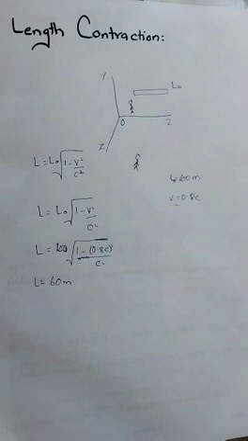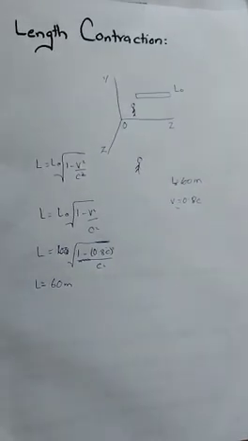What we concluded is that length is a relative quantity and it is different for different observers, and when the object moves with a speed comparable with the speed of light, the length of that object contracts, meaning it becomes shortened.